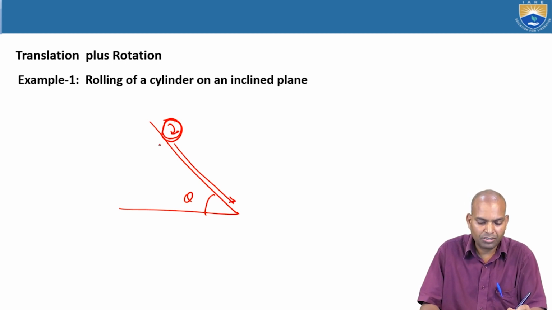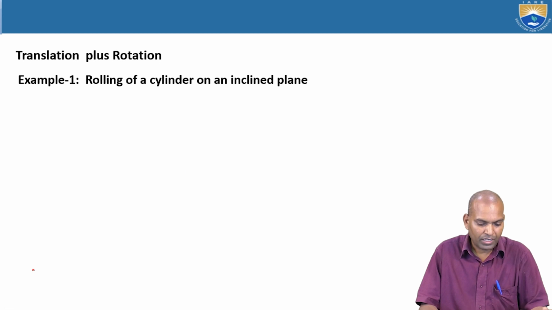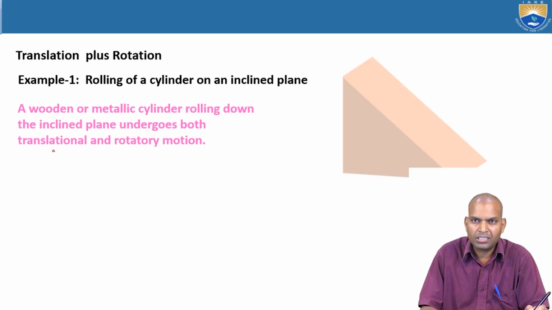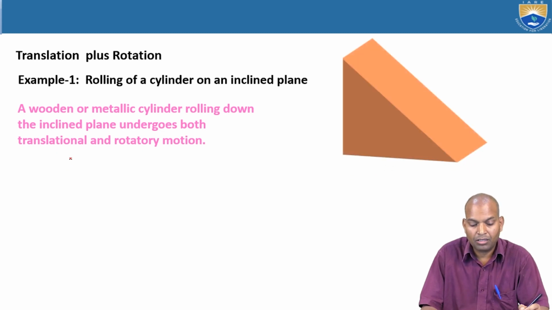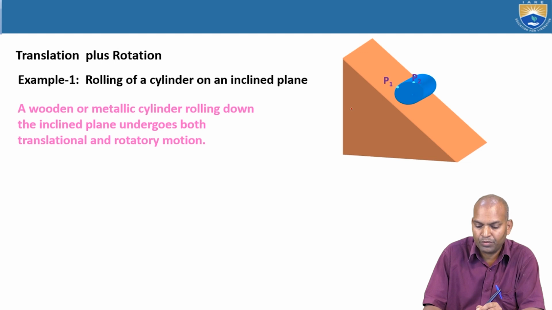So it is a combined translation and rotary motion. A wooden or metallic cylinder rolling down the inclined plane undergoes both translation and rotary motion. Consider various points P1, P2, P3 and P4.